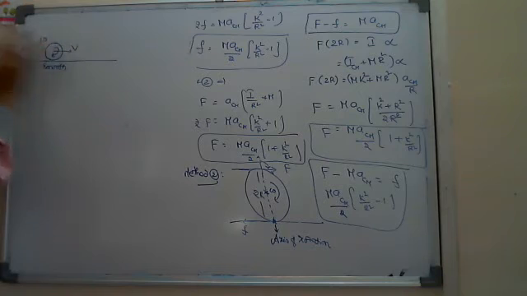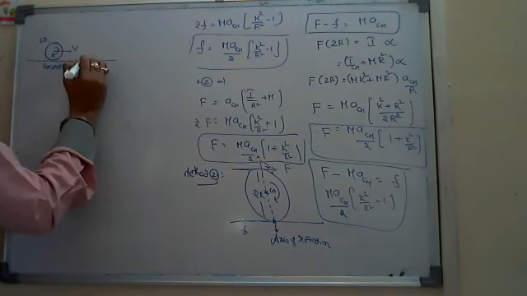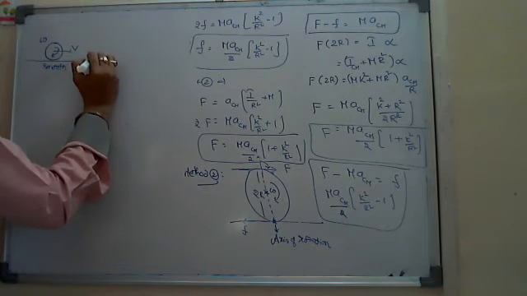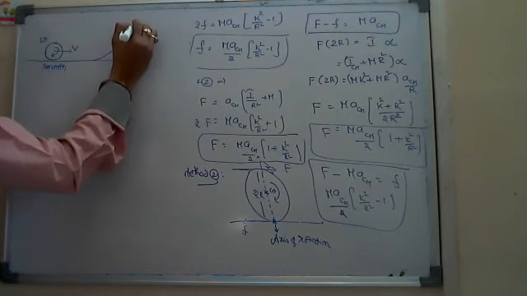The v won't change, omega won't change. Suppose I place in its path one inclined surface like this.